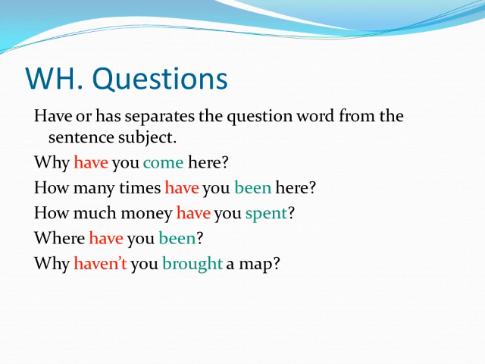Let's move to the WH question. Have or has separates the question word from the sentence subject. As in the first example, why have you come here? So have separates the question word from the subject. Okay, why have you come here?